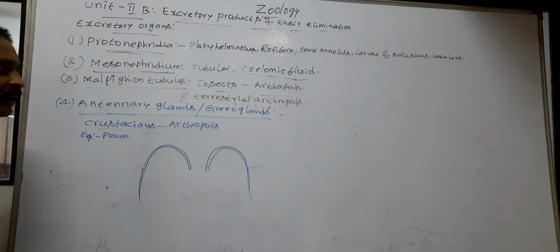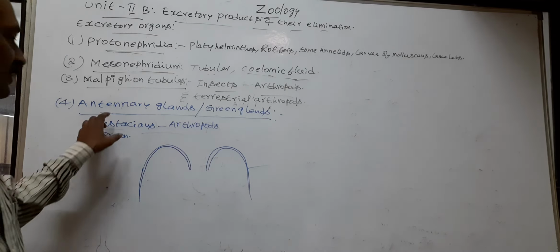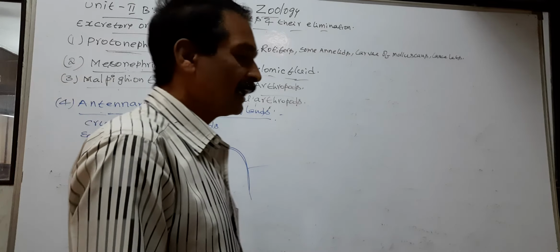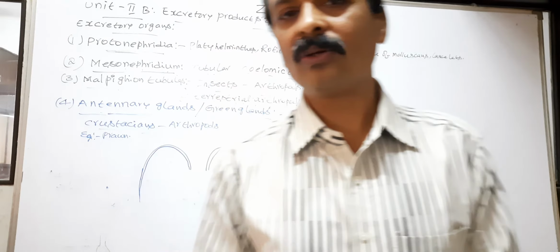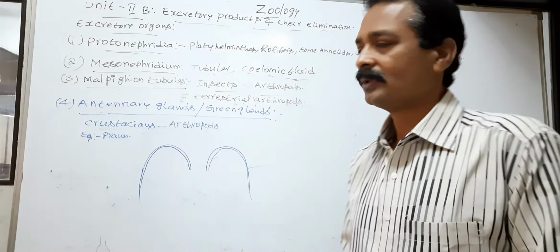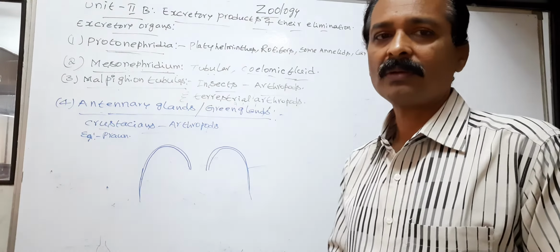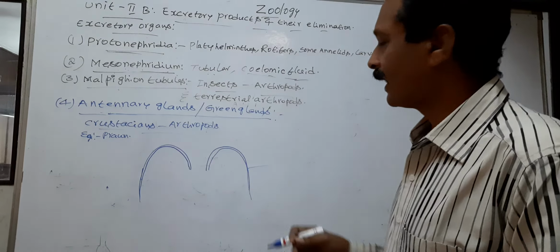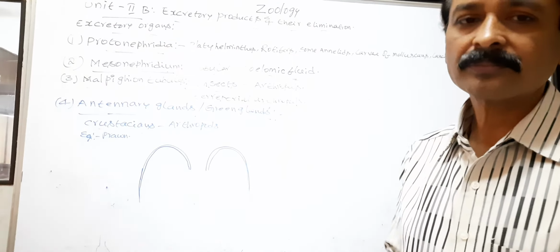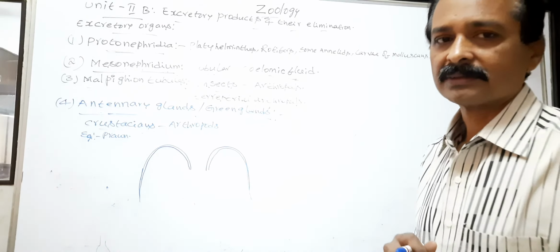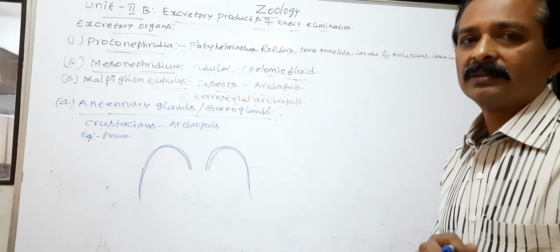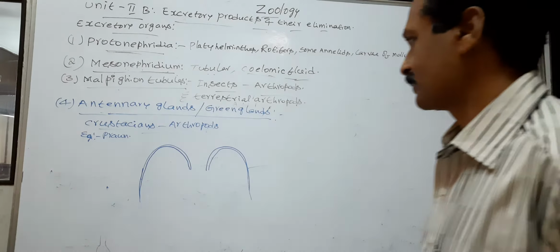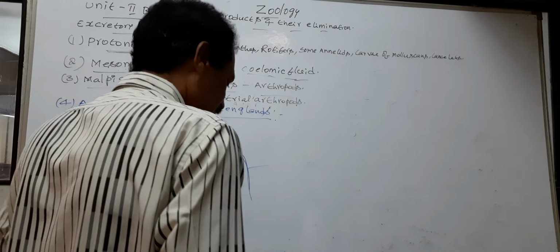These are also called green glands. The antennary glands or green glands collect the nitrogenous waste from hemolymph. They also help in excretion and maintain water and ionic balance. So these are antennary glands.